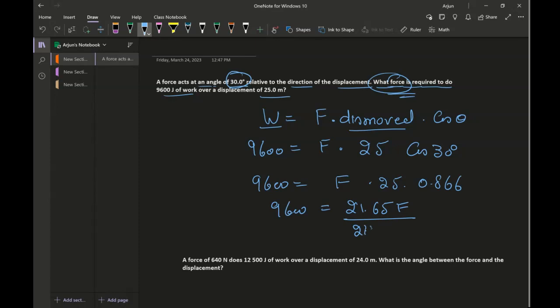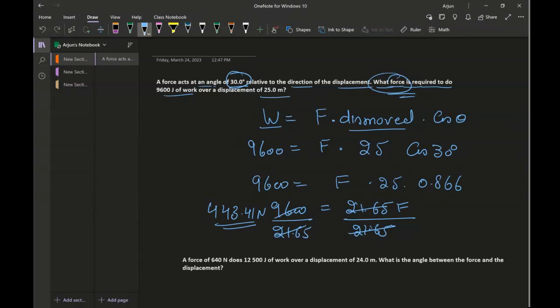Dividing both sides by 21.65, I cancel this out. So this is 9600 divided by 21.65, which is equal to 443.41 newtons. That is the force applied.